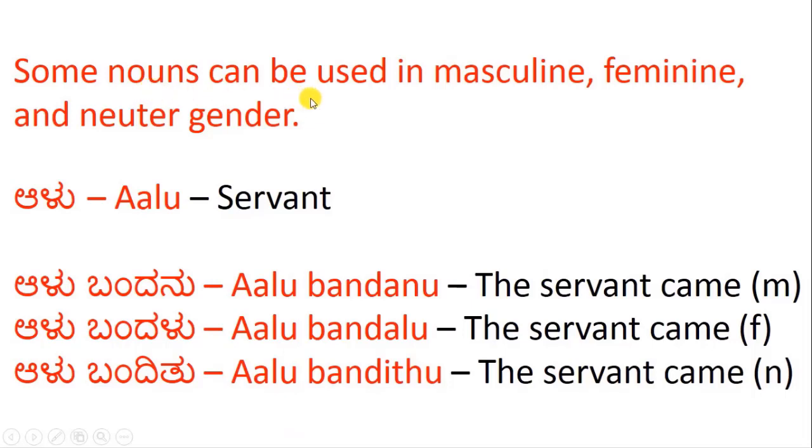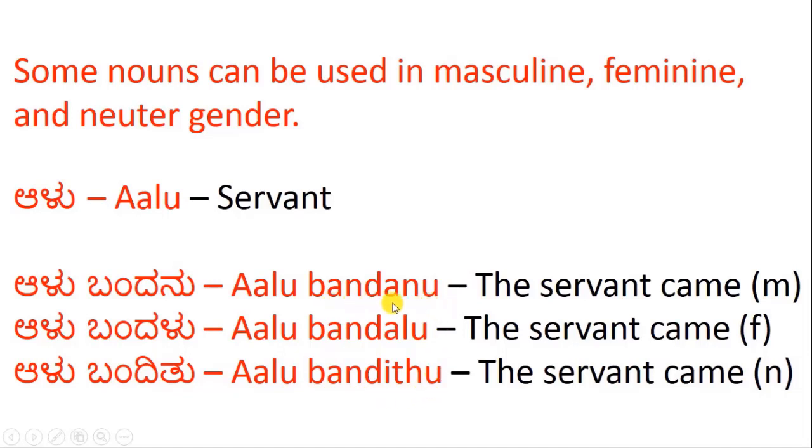Some nouns can be used in masculine and feminine and neuter, all three. One example is servant, which is alu in Kannada. The servant came. You can use alu bandanu, or alu bandalu, or alu banditu.